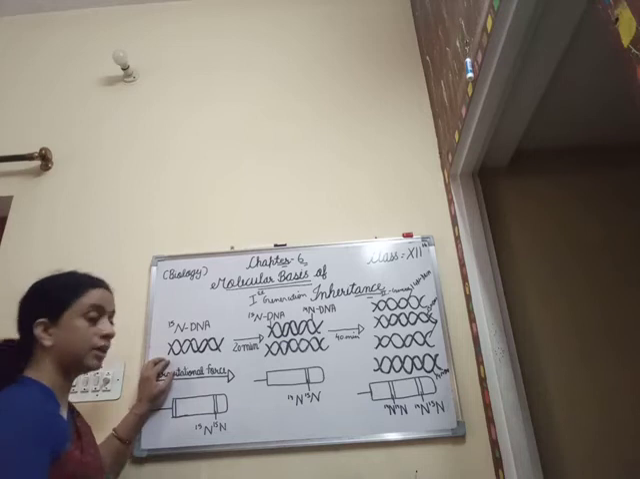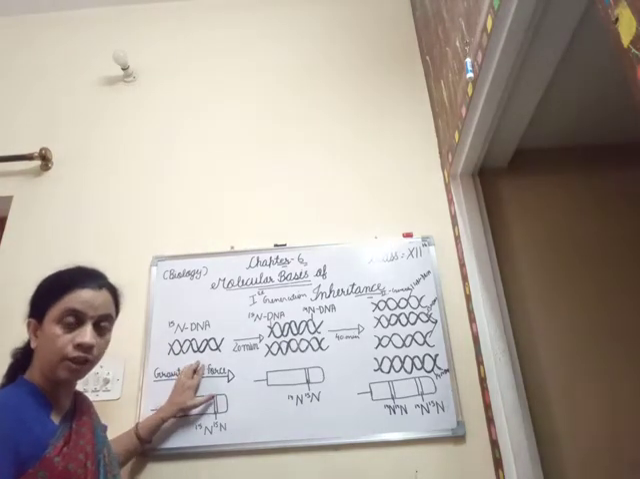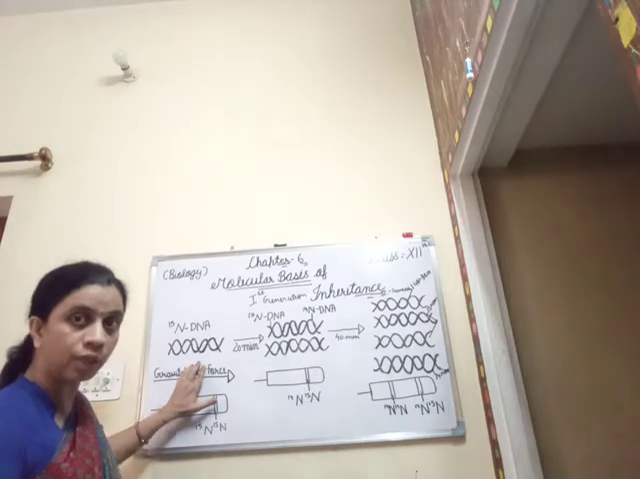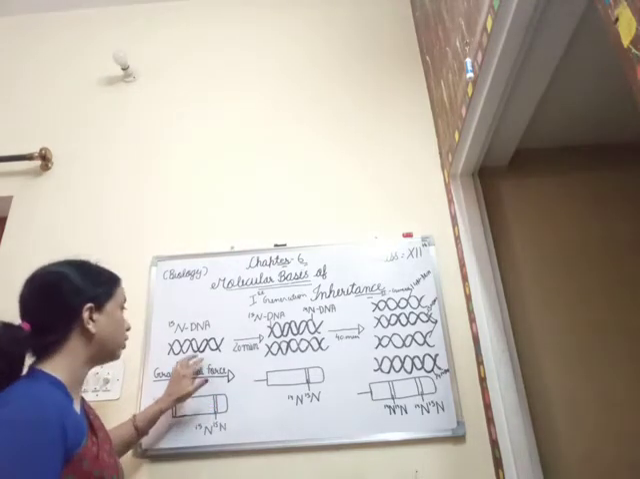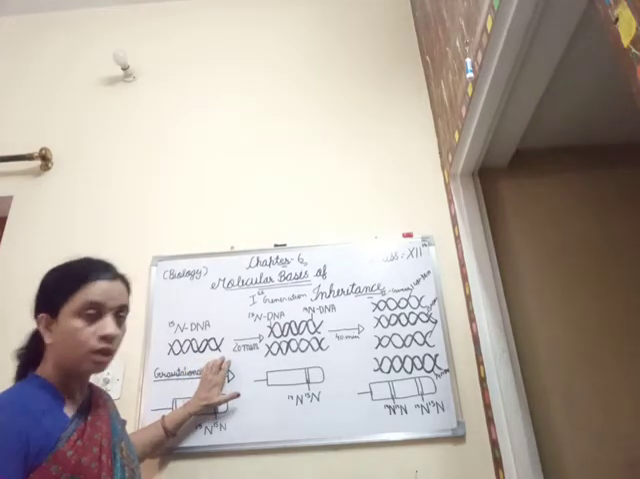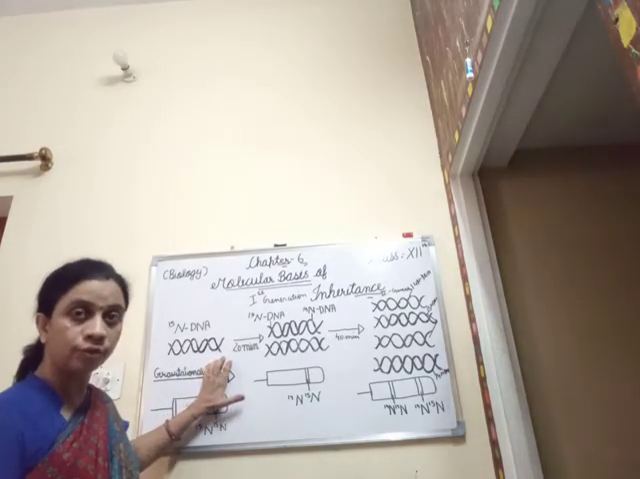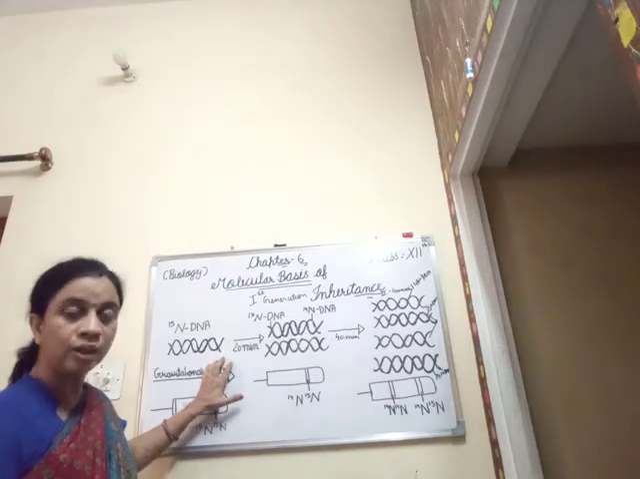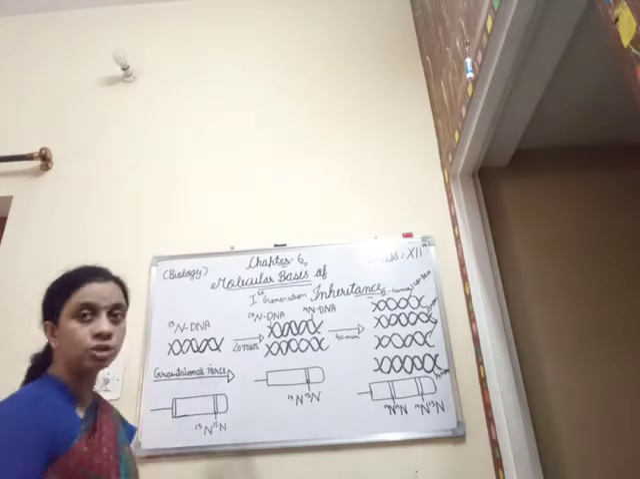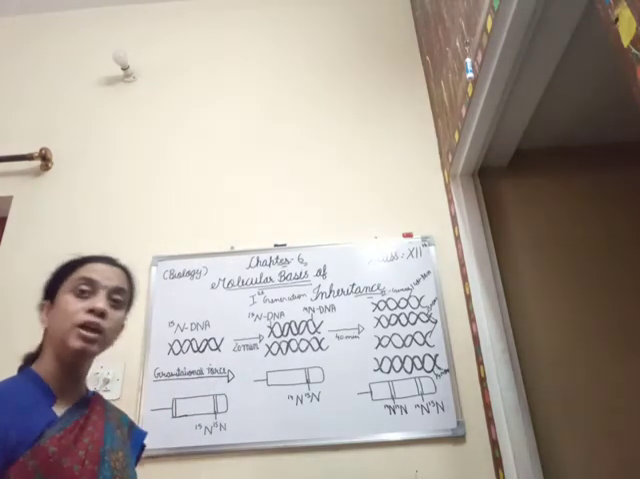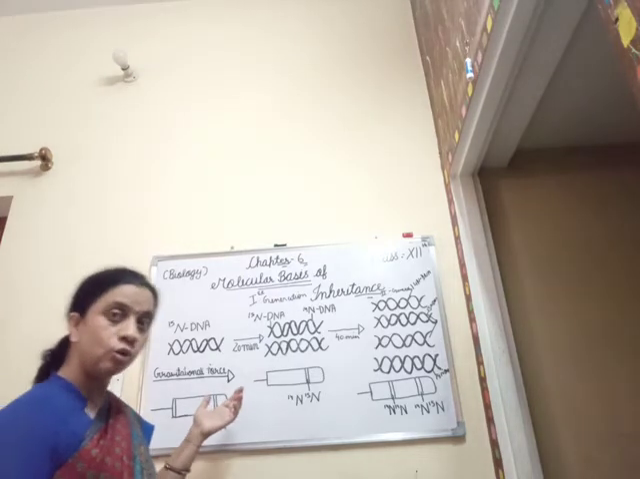So this was, as we have already told, that initially the E. coli was grown in a culture medium containing 15N as the only source of nitrogen, and after culturing it for a couple of generations, so that the 15N isotope can be easily incorporated into the DNA molecule. This was then again cultured in a culture medium containing 14N NH4Cl as the only source of nitrogen.